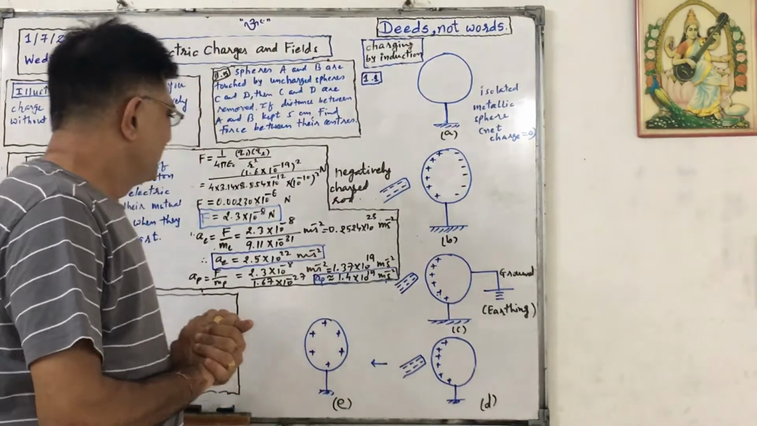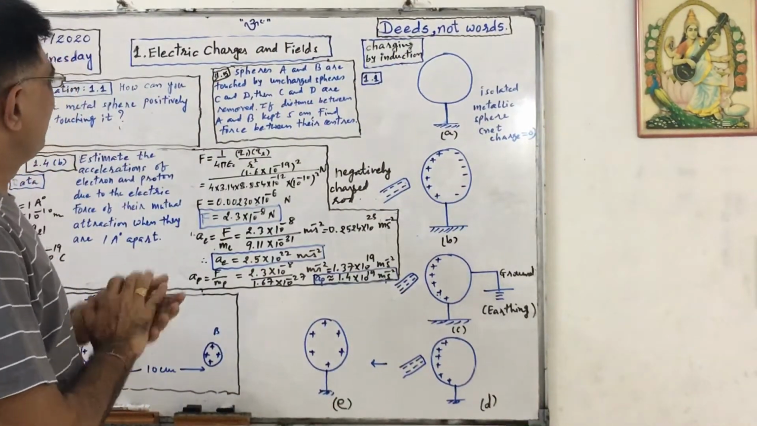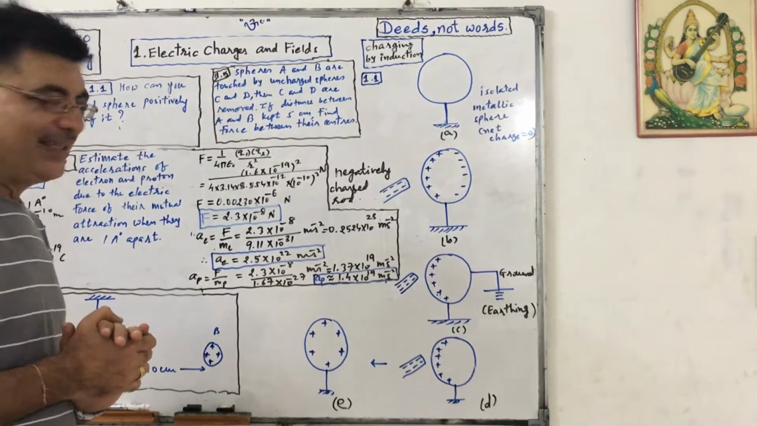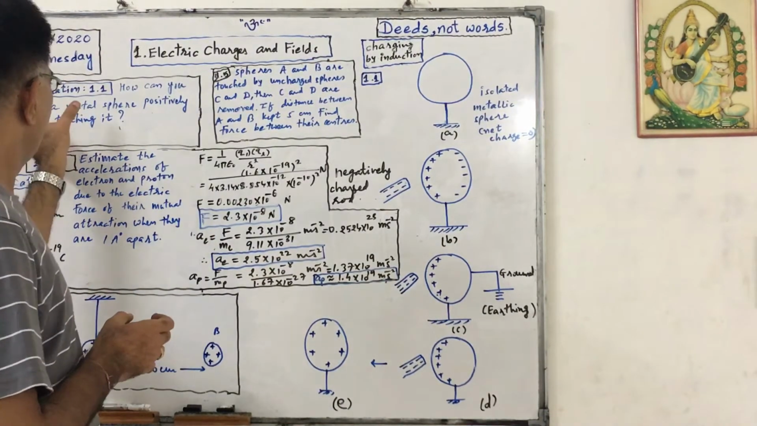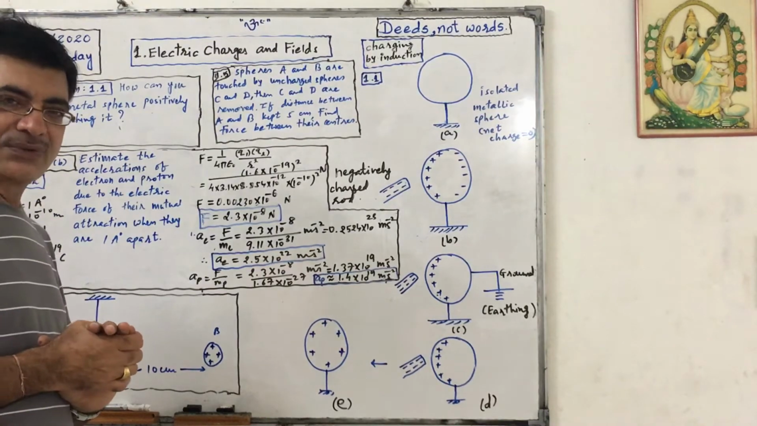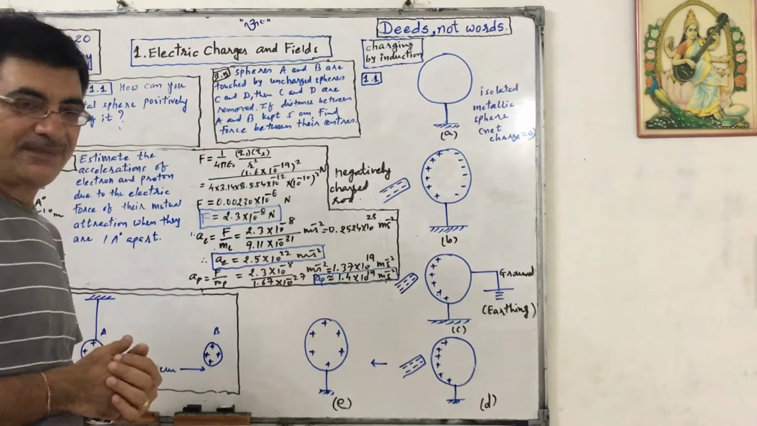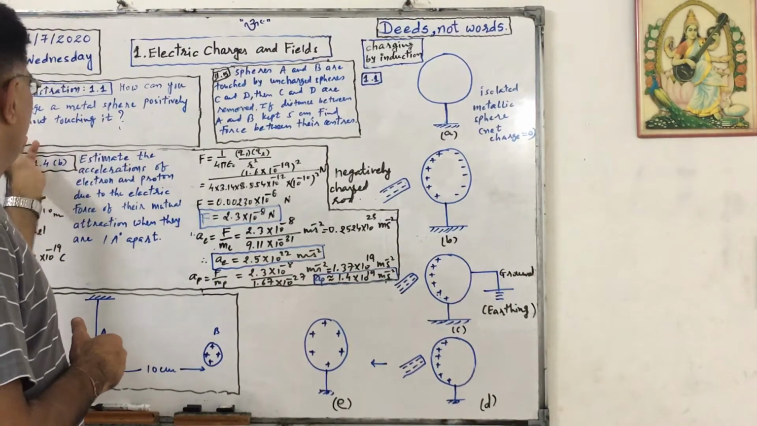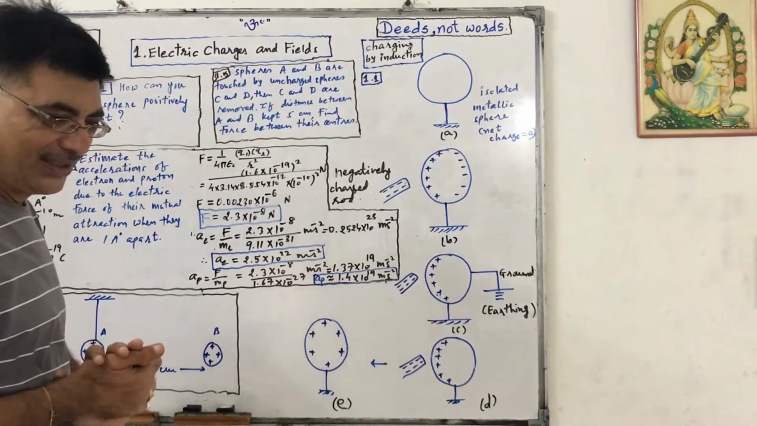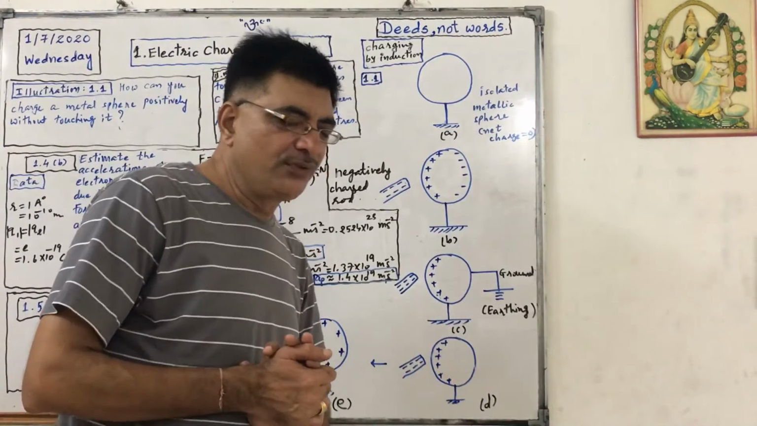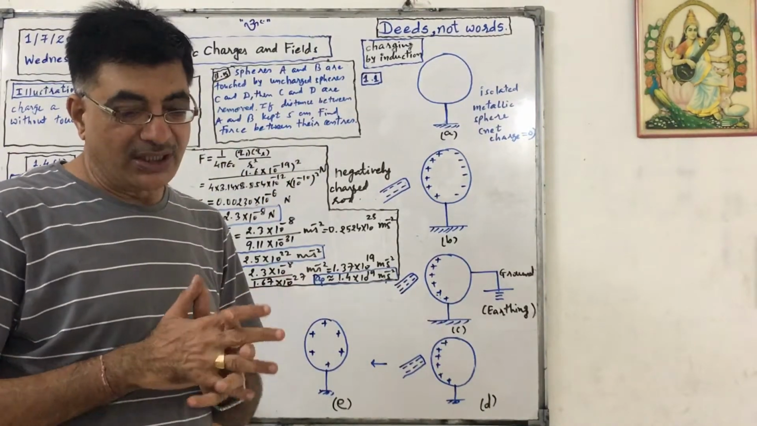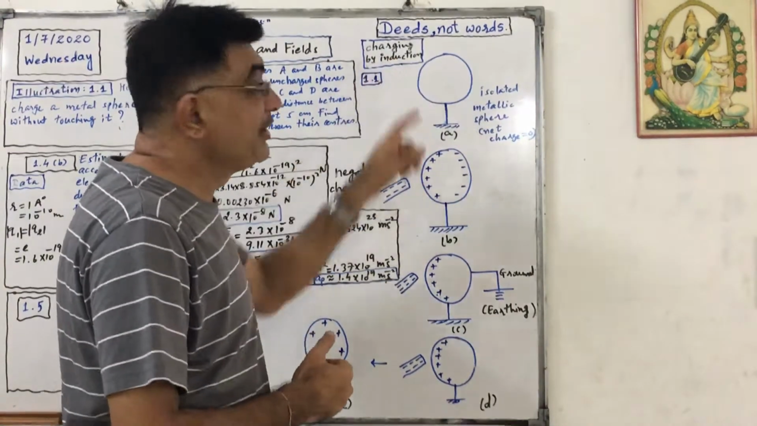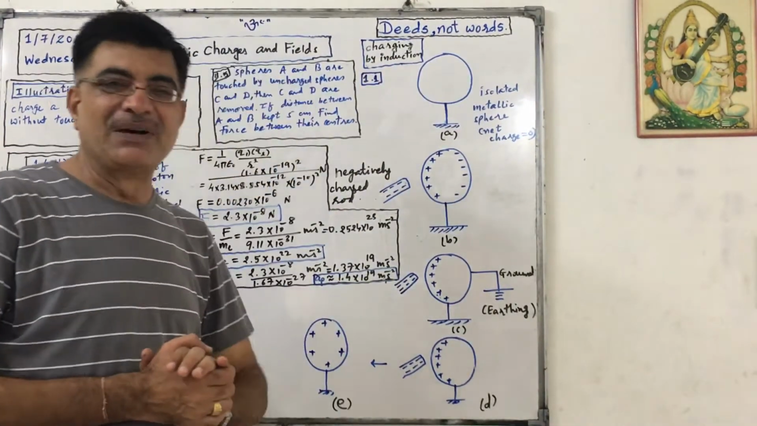We are about to complete this lesson on electric charges and fields. Illustration 1.1 was descriptive, so we are solving it now. How can you charge a metal sphere positively without touching it? Now we know that if we want to make a body charged without touching it, it is called charging by induction.